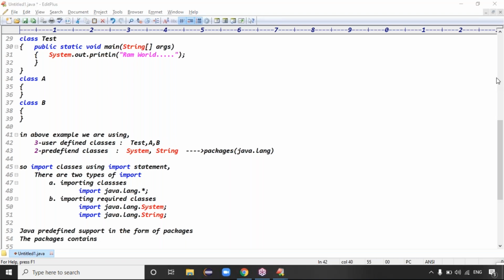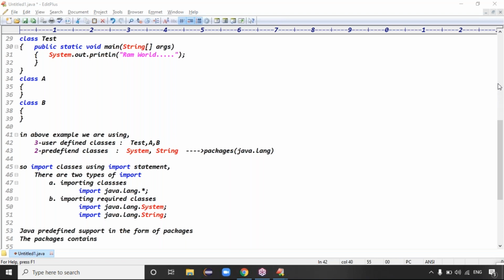Only classes? For the classes, generally we create the objects. It's fine, but does the package contain only classes, or some other elements? At least one person respond.